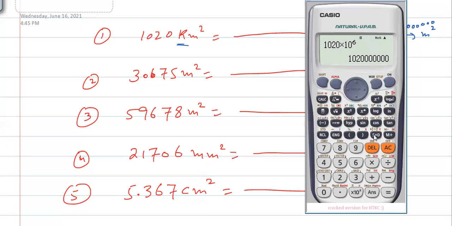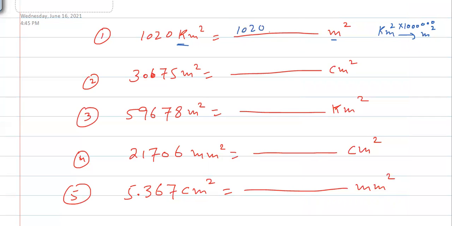You can write it in scientific notation also. There is a button that we can use to convert directly, or just write 6 more zeros, 1, 2, 3, 4, 5, 6. Or you can write it in the standard form, 1.02 into 10 to the power 9. You can write it in this way also. Now we have to convert from meter square to centimeter square.